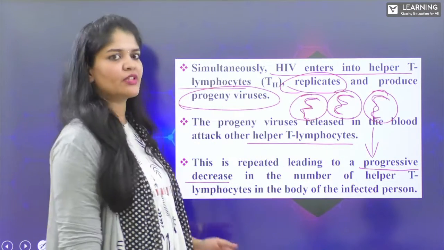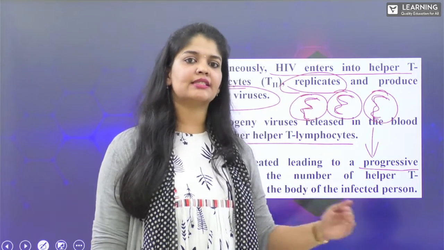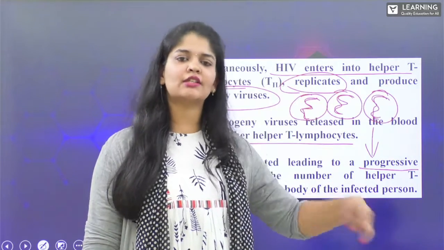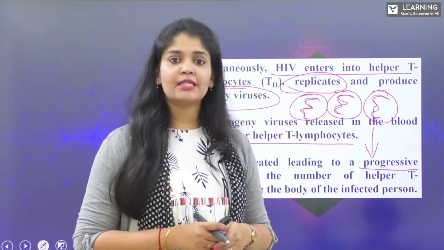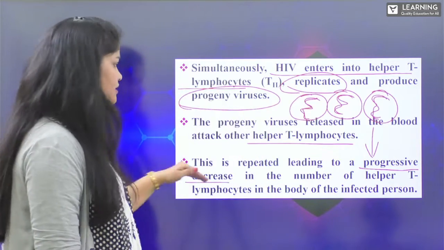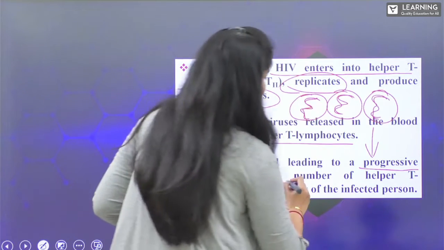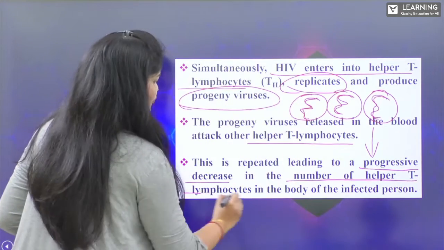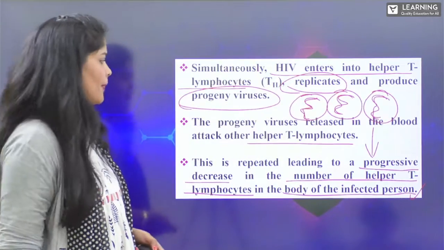That is what is happening. First it has to proliferate and increase in number, then it starts infecting the T cells, then starts infecting more and more T cells and also macrophages. Finally it leads to the appearance of the symptoms of AIDS. This is repetitive, leading to a progressive decrease in the number of helper T lymphocytes, and it starts infecting the body.